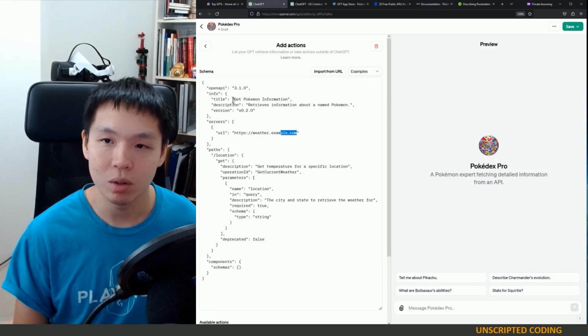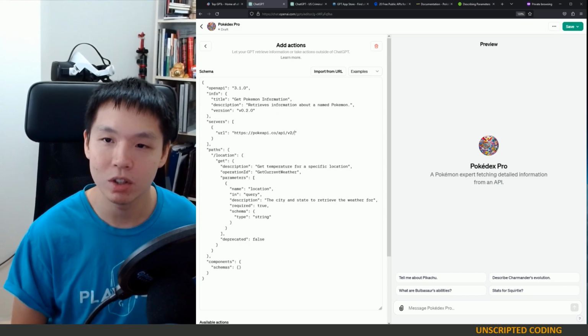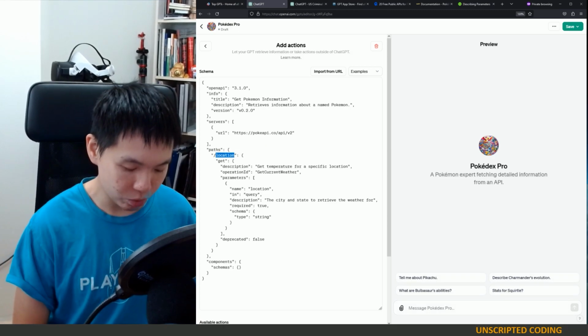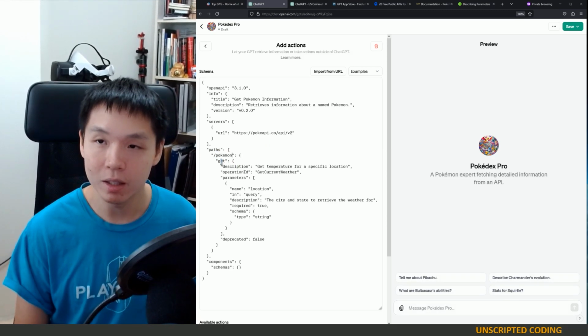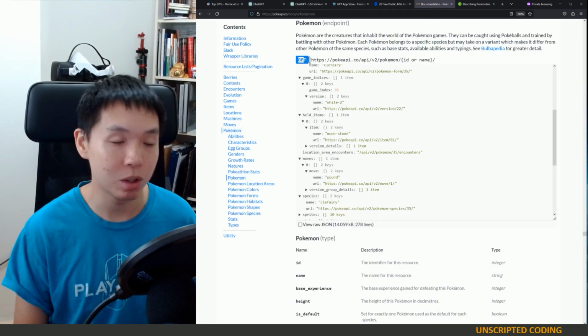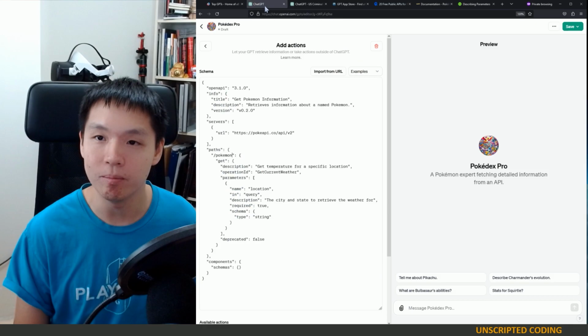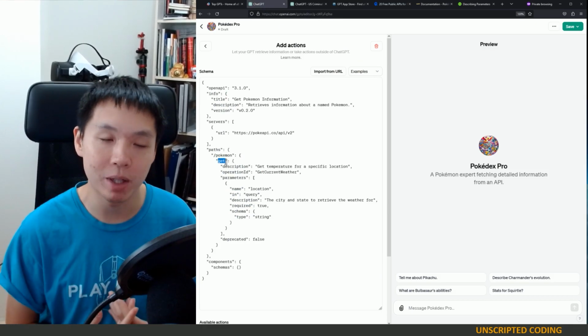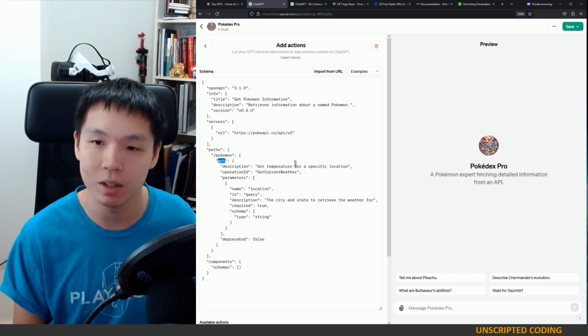Here, we're going to go down, and for the server, we're going to give that base URL here. And the first one we're going to mess with is Pokemon. And in this case, it is a get as opposed to a post command. So we want to get information rather than send information to the API.